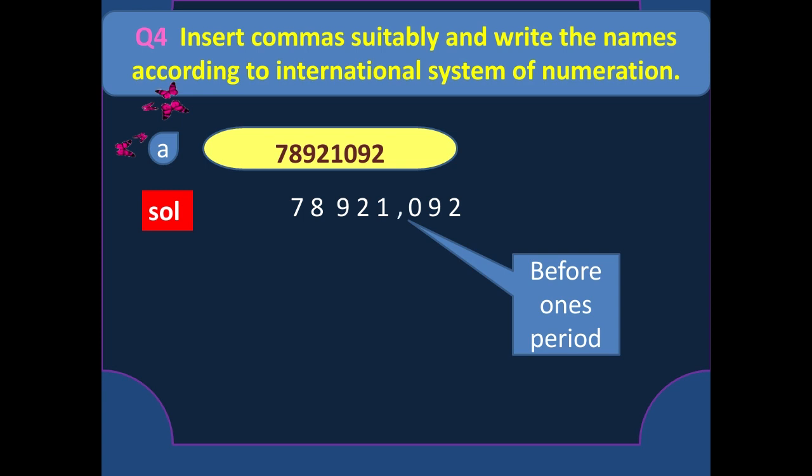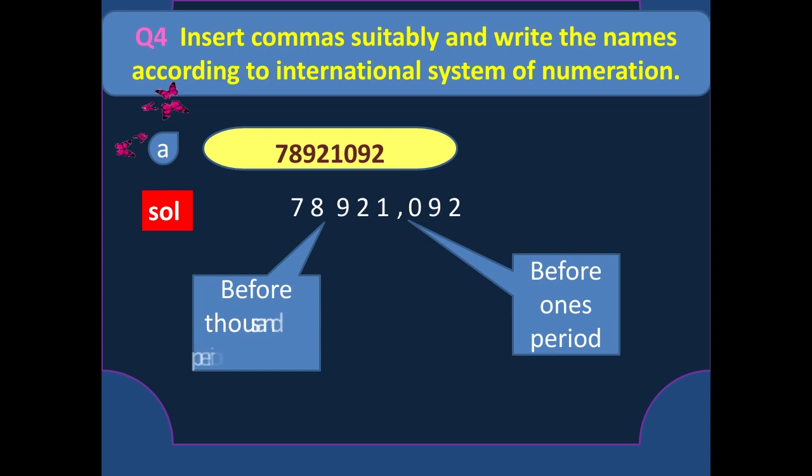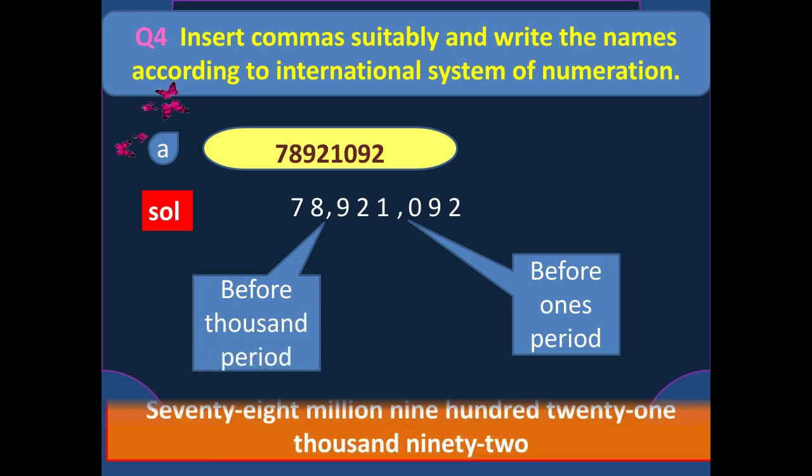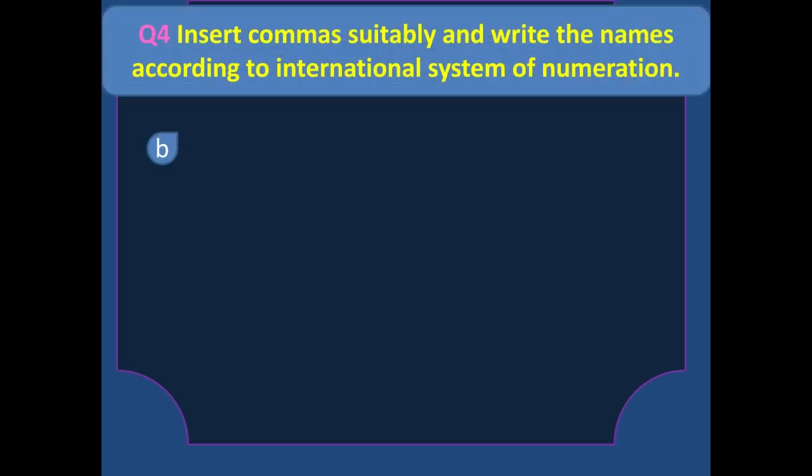Now again we will move from right to left. This is 1000, 10,000, 100,000. So before that thousands period, we are going to insert a comma. So in this way we are going to insert the comma, and what will be the name? The name will be 78,921,092.